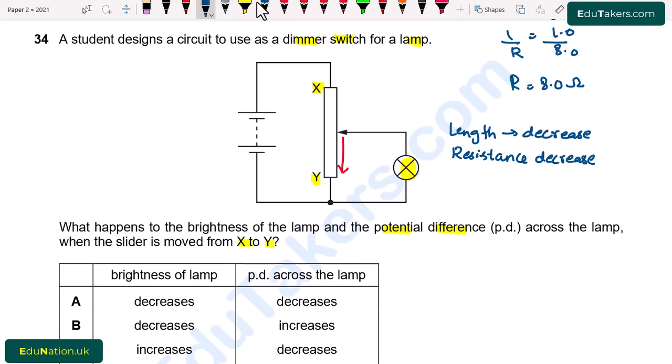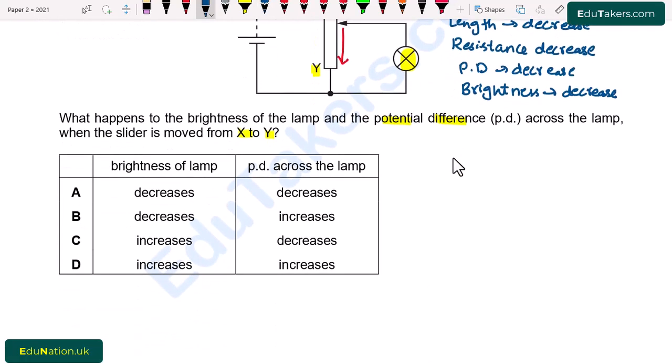So when the resistance decreases, then the potential difference decreases and also the brightness of the lamp. So I tick here brightness of the lamp and potential difference across the lamp is given. MCQs: A, decreases. So from here option A is correct, which shows that the brightness and the potential difference both decrease as the slider is moving from X towards Y.